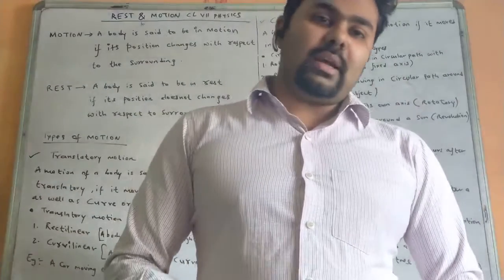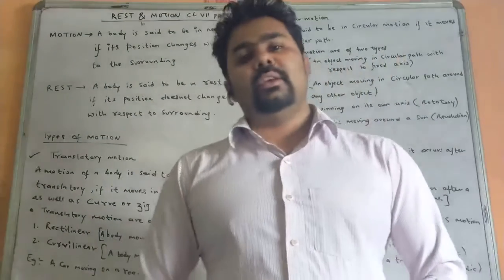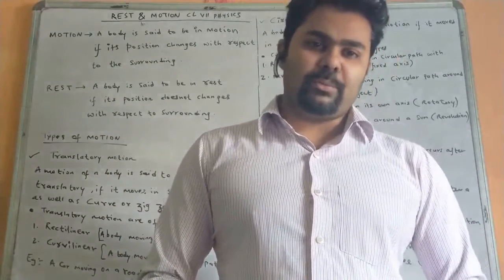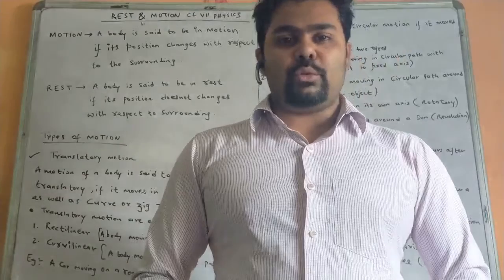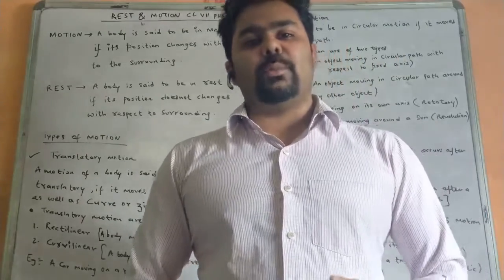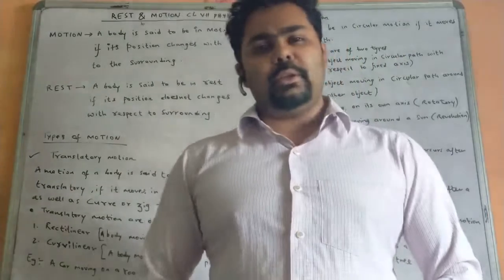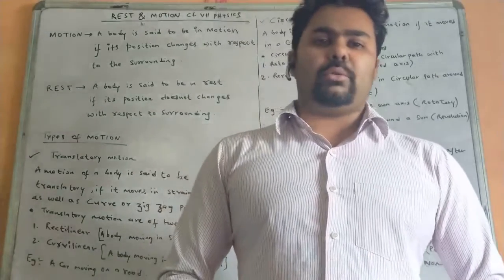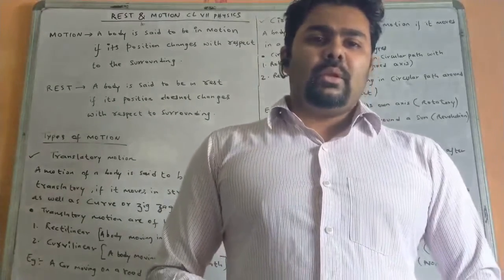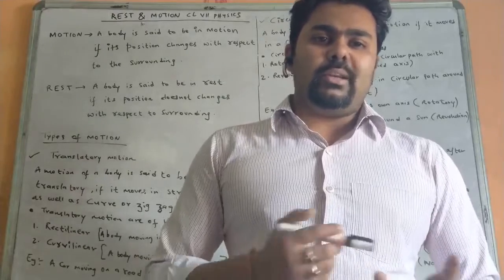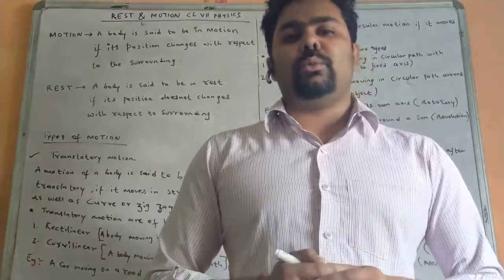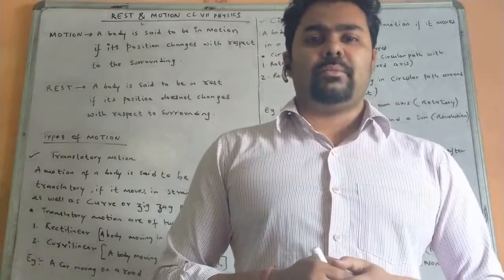So this is our second class of class 7 physics, and the chapter which we were discussing in the previous video was rest and motion. A body is said to be in motion if its position changes with respect to surrounding. A body is said to be at rest if its position does not change with respect to surrounding. These terms we already discussed in the previous video. We will just summarize what we have learned in the previous class.